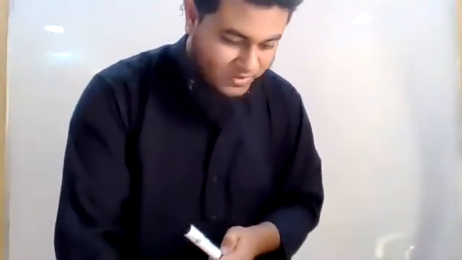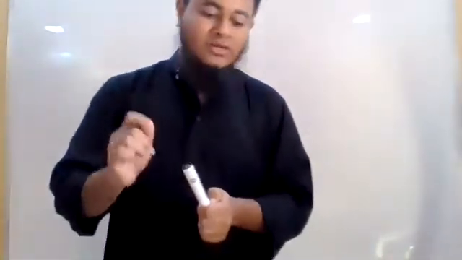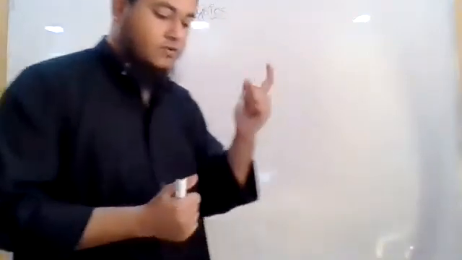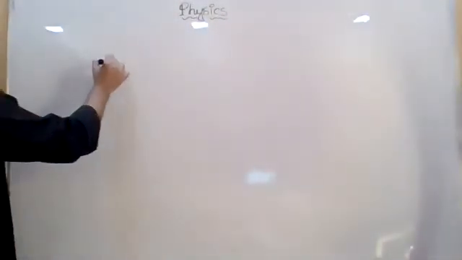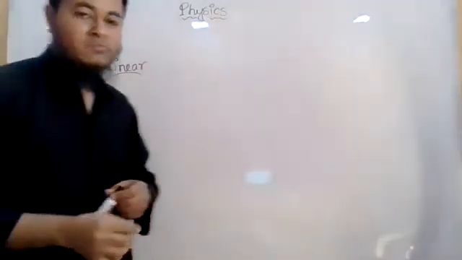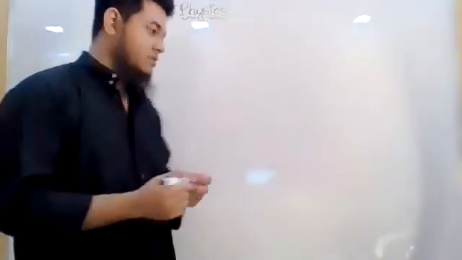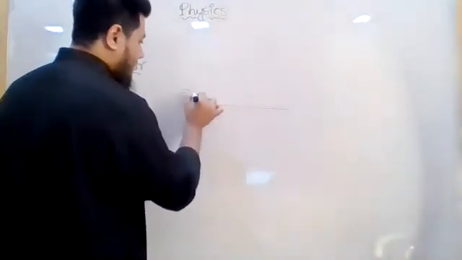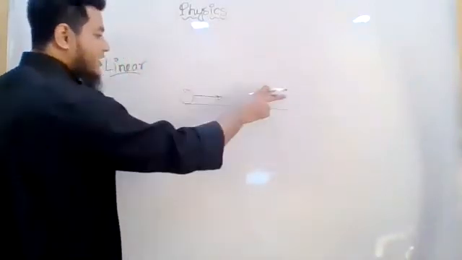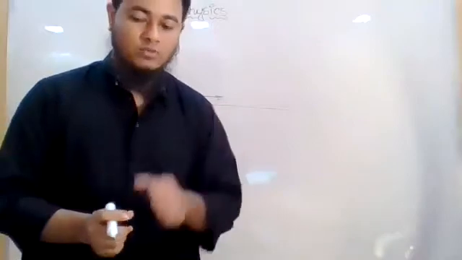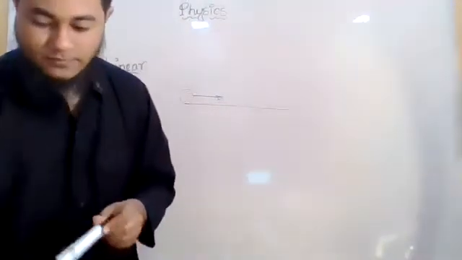Then I would like to talk about different types of motion. First one is linear motion. The definitions are given in the book, so kindly go through those definitions. I will just explain the idea. When a body is having a motion along a straight line, the motion of that body is called a linear motion. Very easy to understand, right?